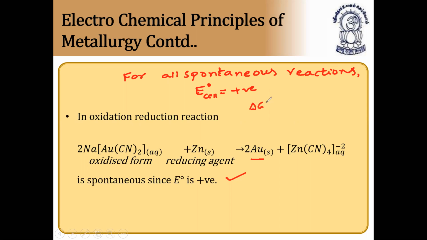And delta G, since delta G equals minus nFE degree of cell, if E degree of cell is positive, it becomes negative. So delta G is negative and E degree of cell should be positive. This is nothing but the electrochemical principles of metallurgy.